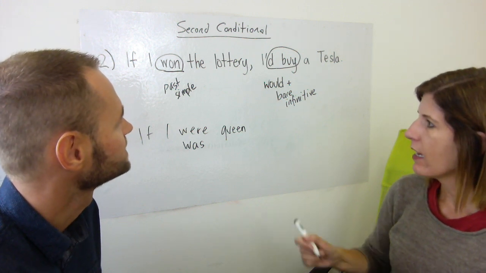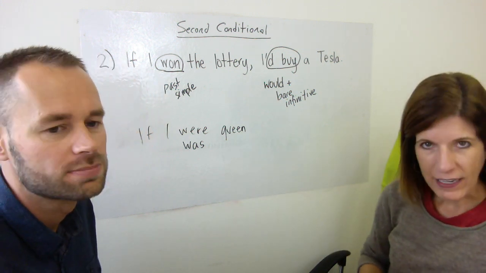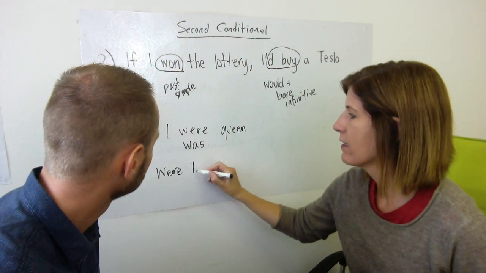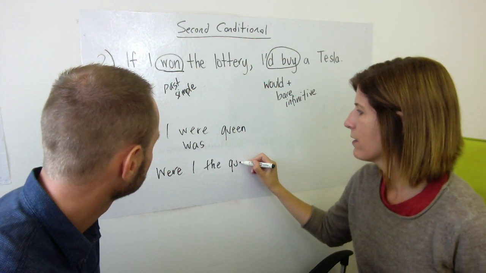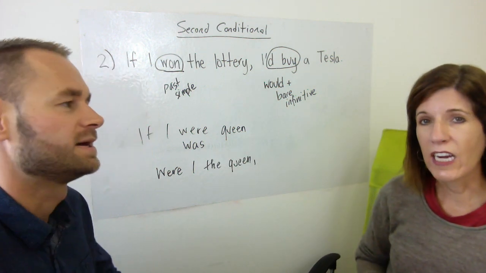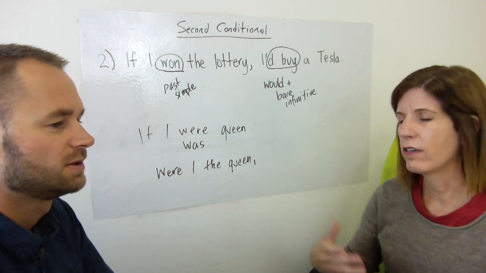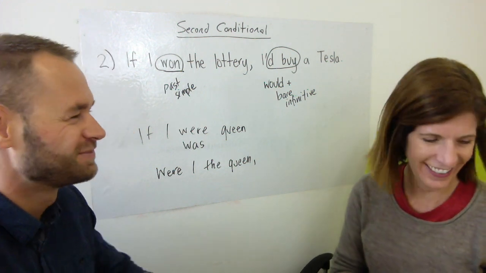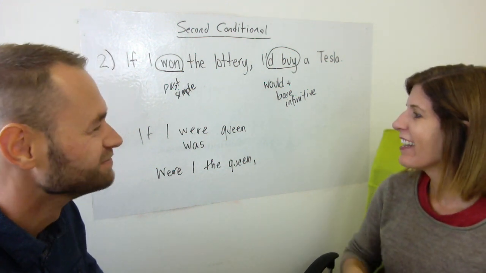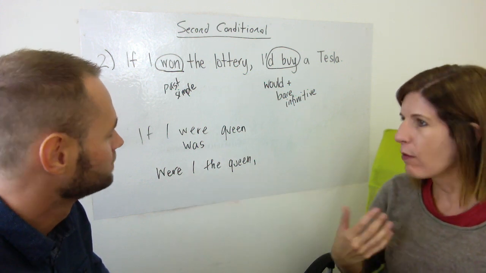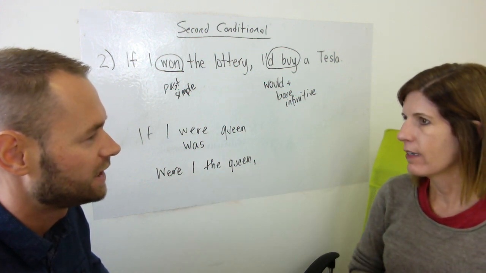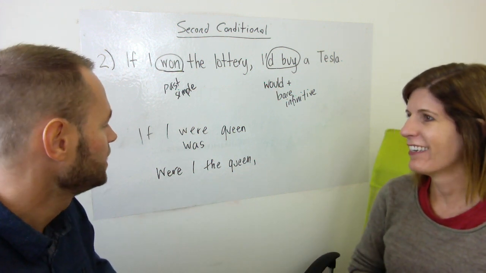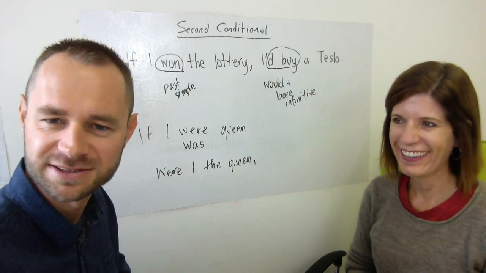Okay, excellent stuff. And then one last thing that we can look at here: if we want to be especially formal in English, we could also say something like this. Were I the queen, I would, I don't know, legalize cannabis, for example. Now I know what you would do. This is a little bit more formal for sure. It's not something I would say in normal language. It is the kind of thing I can imagine Queen Elizabeth saying though. Yes, exactly, in a very fancy voice. Can you do it? Were I the queen, I would legalize cannabis.